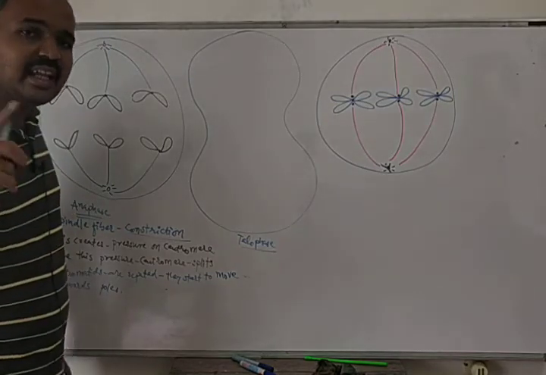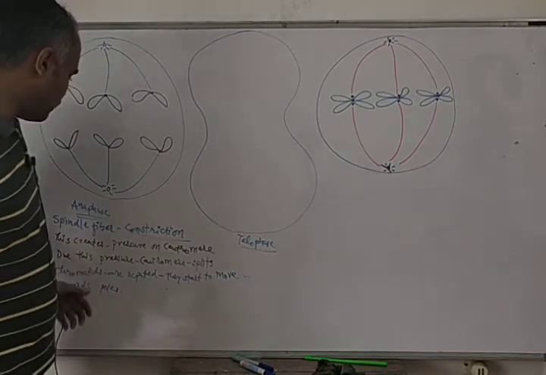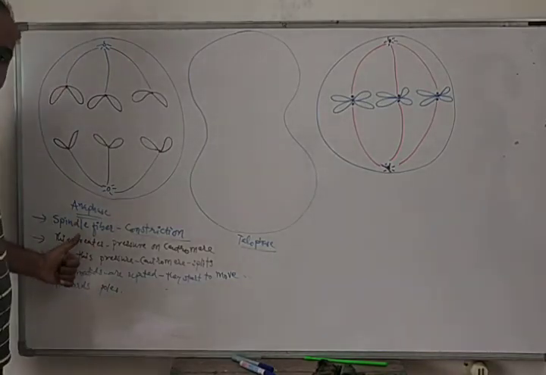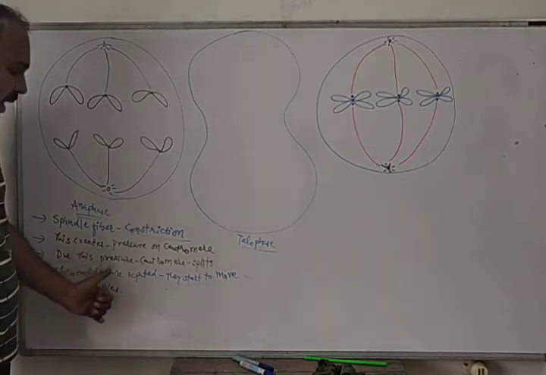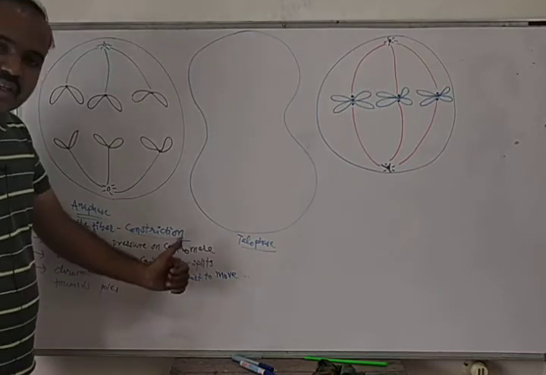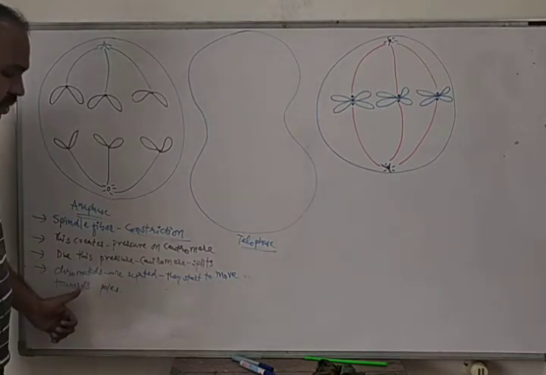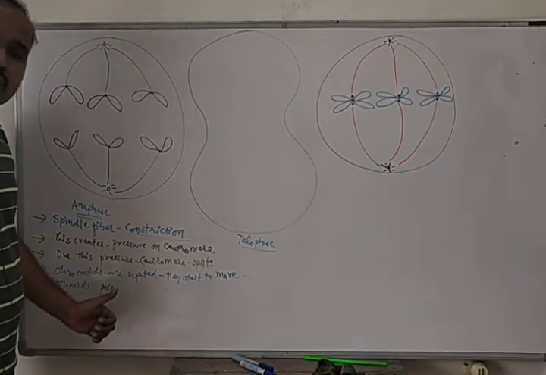I am not writing the last point, I have narrated it. Please write in your textbook that during anaphase spindle fiber constriction begins. This creates pressure on the centromere, and due to this pressure the centromere splits, and the chromatids are separated and start moving towards the pole.